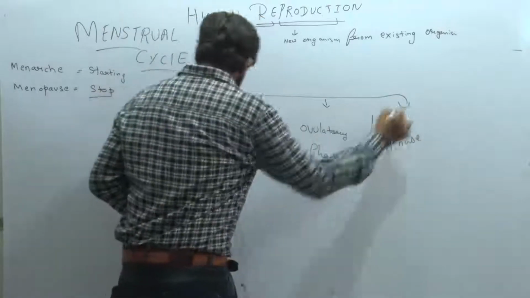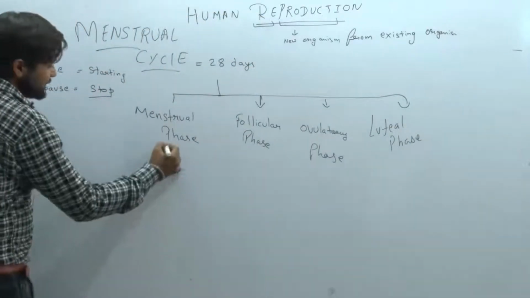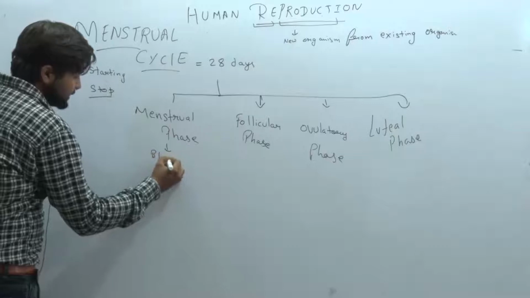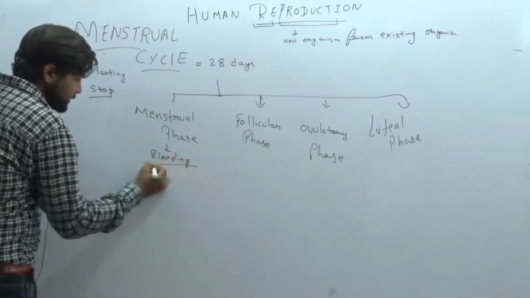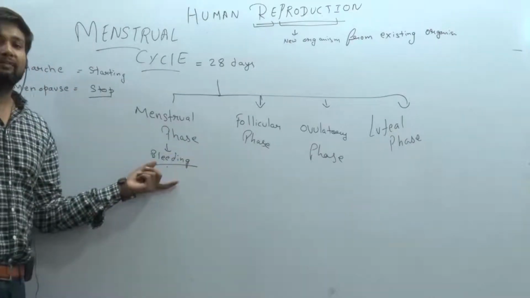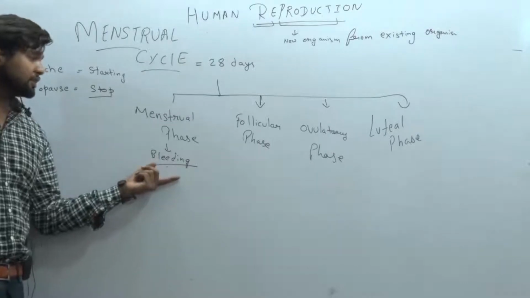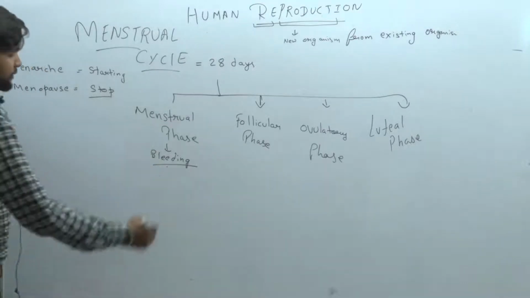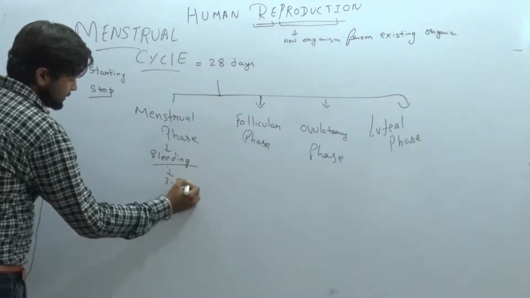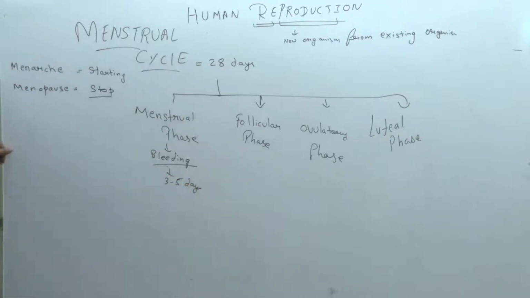Clear? Menstrual phase. This phase is commonly known as the bleeding phase, as in the female the bleeding occurs, that is due to the fact that fertilization does not occur, and that phase is known as the menstrual phase. It is the starting 3 to 5 days. The starting 3 to 5 days phase is known as the menstrual phase.